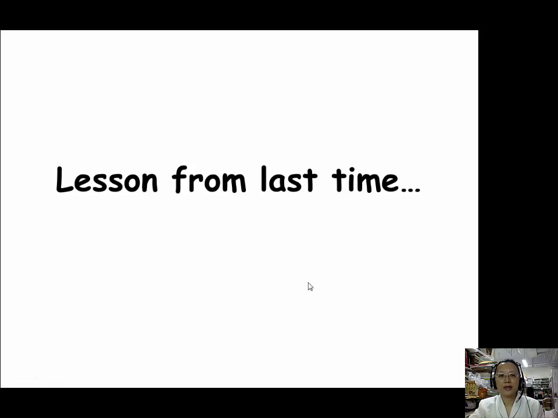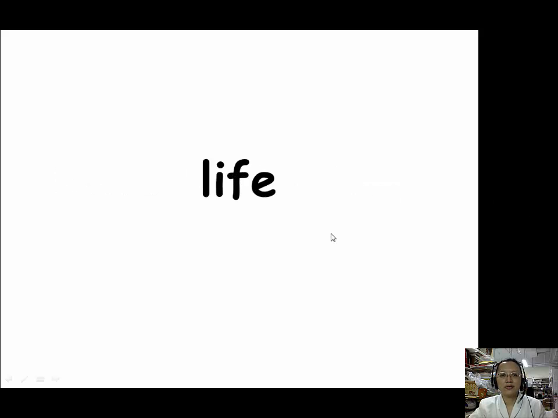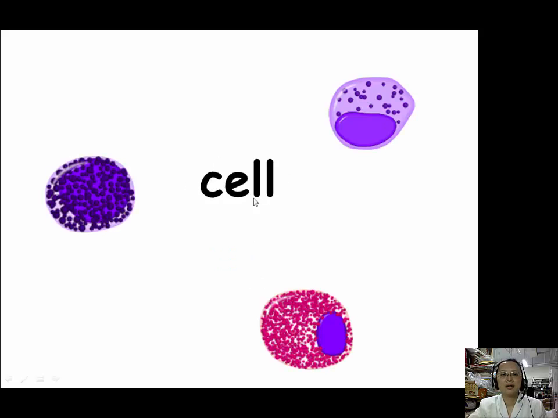Today we are going to move on to the second part of lesson 16. But first, let's review what we've learned last time for the first part of lesson 16. For life, we have three prefixes: bio, B-I-O, vivi, V-I-V-I, and zoo, Z-O-O. For alive, we have one prefix, vivi, V-I-V-I.